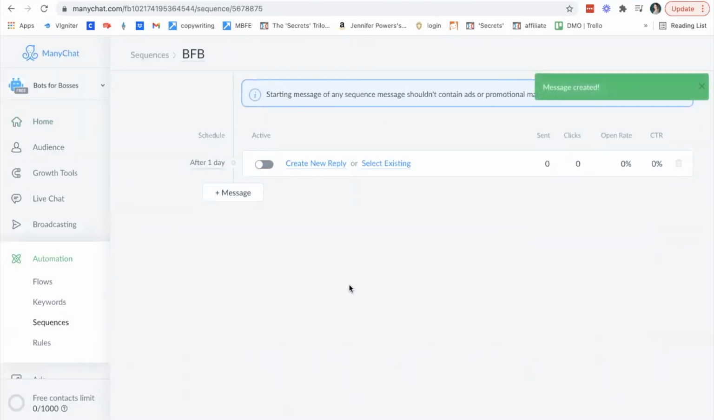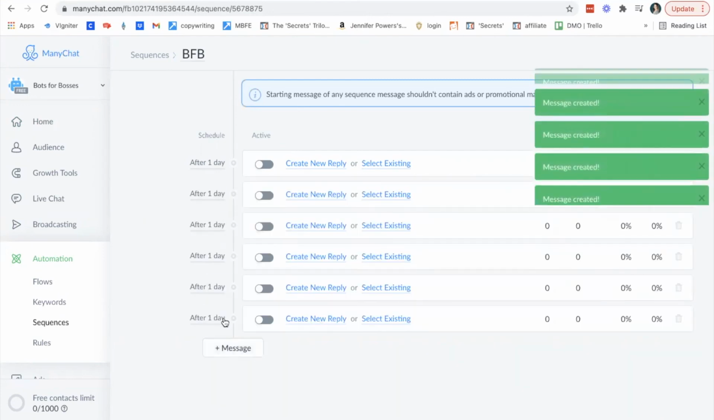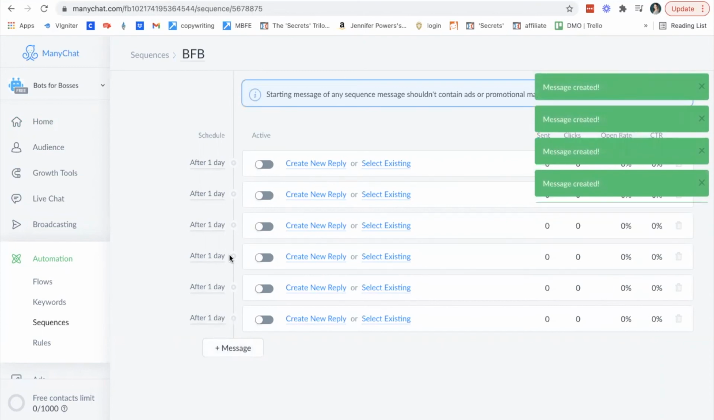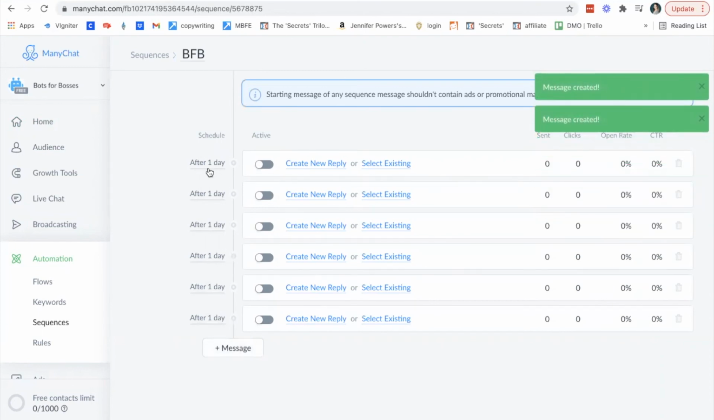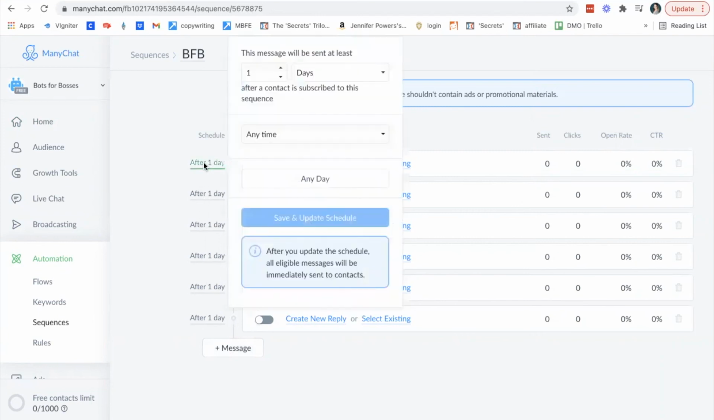This is what you're going to see. So you will notice that after one day, this is the starting message. Now, if you see here where it says plus message, I can do as many messages as I want to, need to. And then in order to create the intervals of when these messages will be sent out, on the left side where it says schedule, and next to each one it says after one day, all you need to do is simply click once on that, and you can change that here.